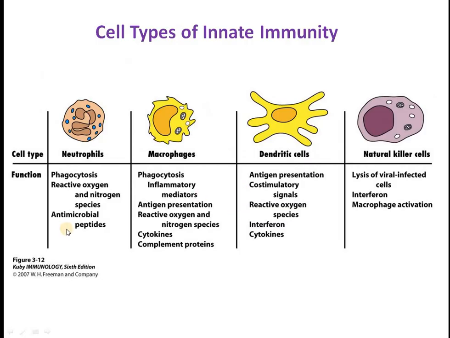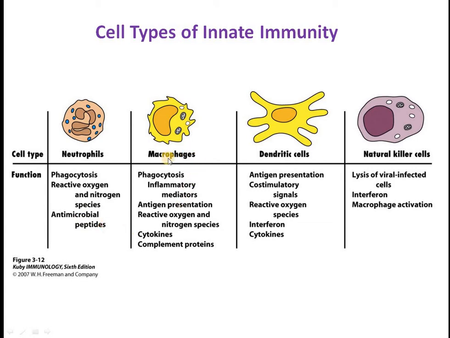So these are the cells. The first one is the neutrophil, then the macrophages, then the dendritic cells and natural killer cells. They are the components of innate immunity. Neutrophils are responsible for showing phagocytic activity. By this phagocytic activity, they can damage the invading organism. They can produce different reactive oxygen species and nitrogen species, which are responsible for destroying these pathogenic organisms, or they can also release some antimicrobial peptides.